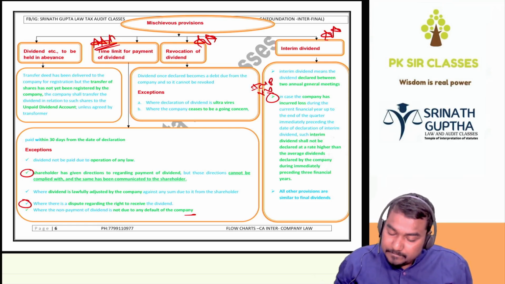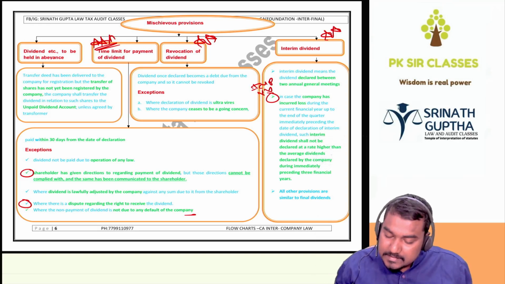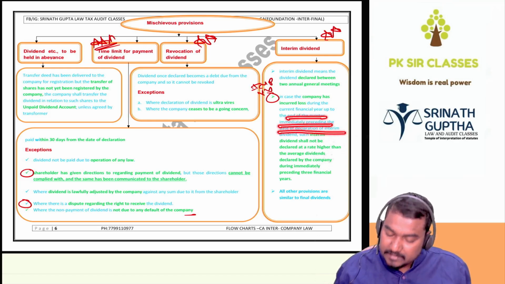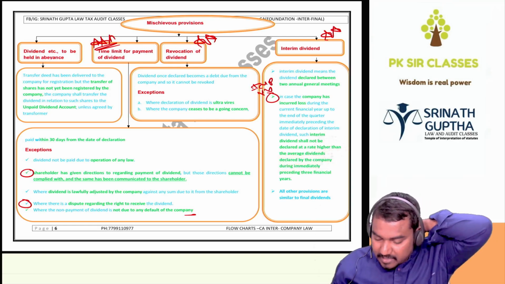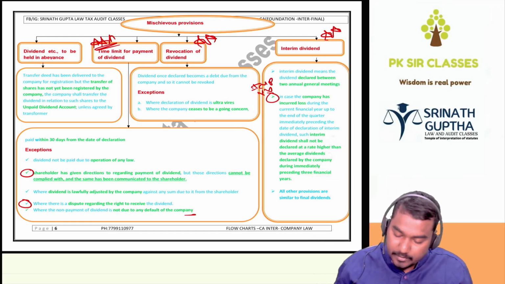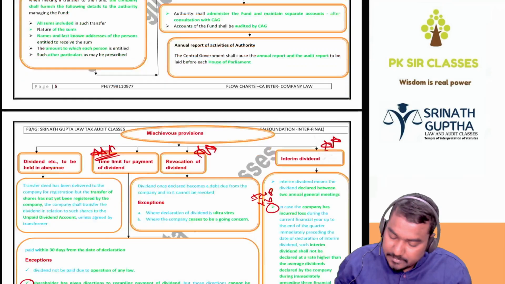Next one is important, beta. In case company has incurred the loss during the current financial year up to the end of the quarter immediately preceding the date of the declaration of the interim dividend, such interim dividend shall not be declared at a rate higher than the average dividend declared by company during the previous 3 financial years. Beta, important, beta. So what does it mean?